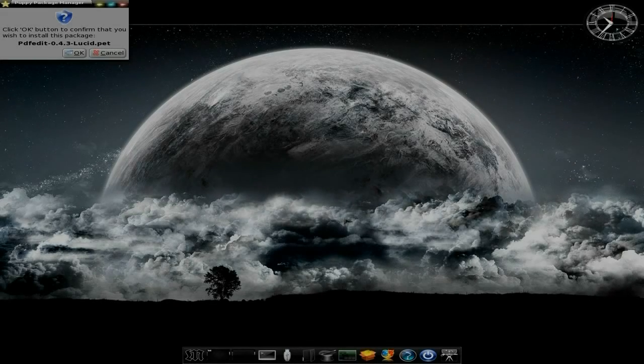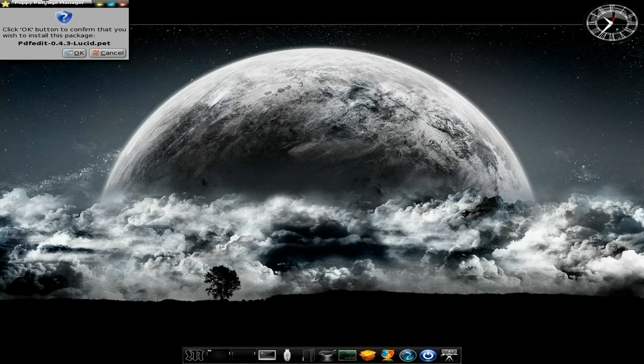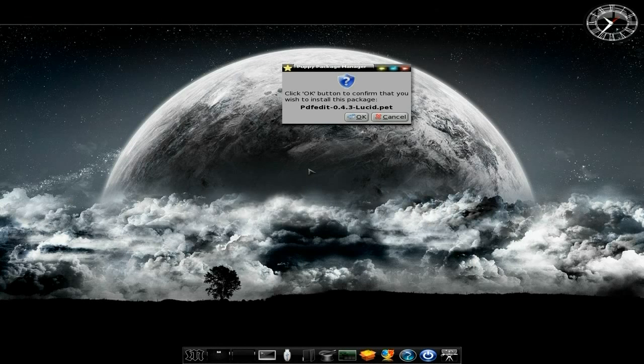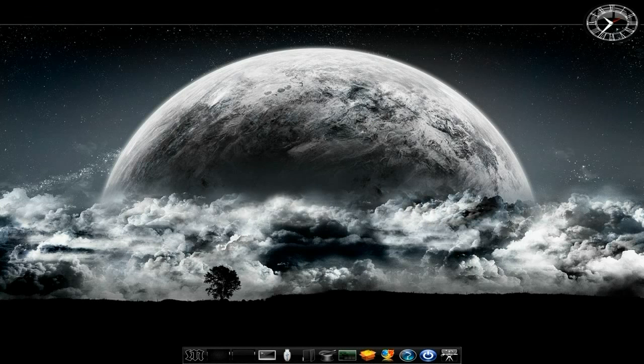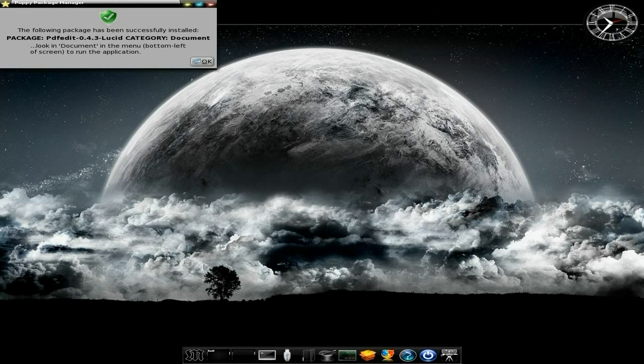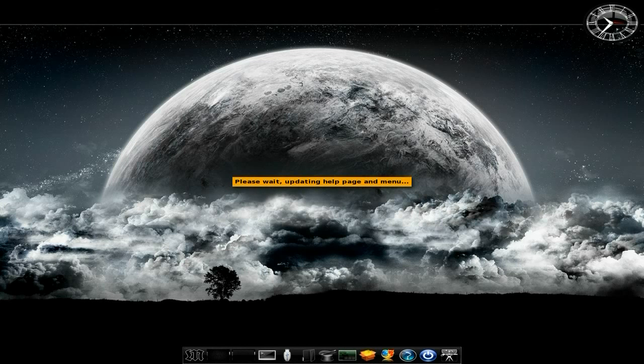Now, as you can see, we're back in Macpup 528 version 2. And it's already downloaded everything while I was doing Bodhi. Okay, it's done it all for us. Now, do we want to install that package? Yes. Now, I will say, when you've got this run on real hardware, not in VirtualBox, you will not have the problem of the download restrictions, basically. It will do it at full speed. But I'm using VirtualBox to do these two at the same time, just to show you the differences between them.